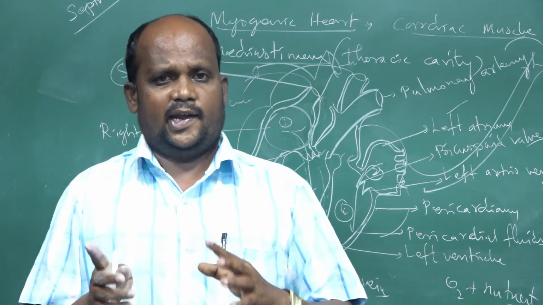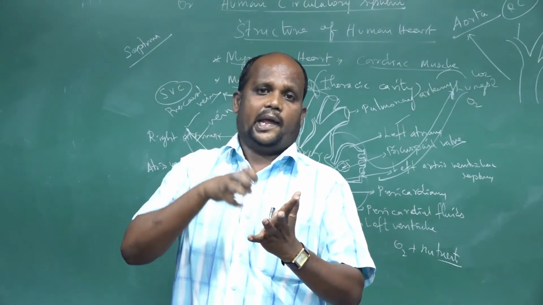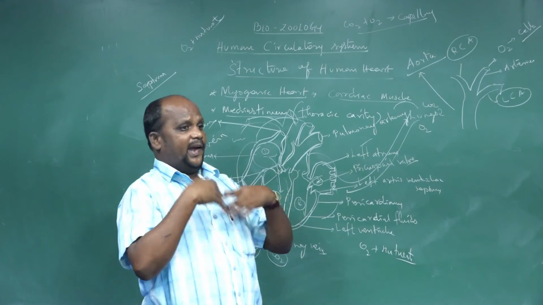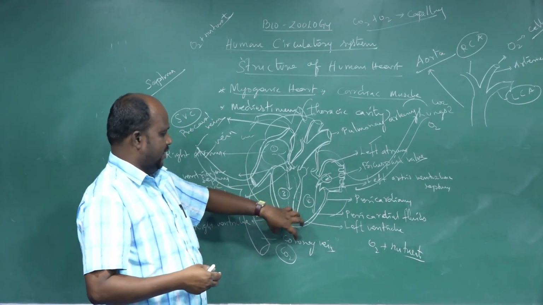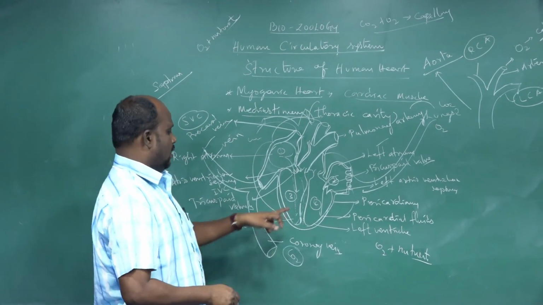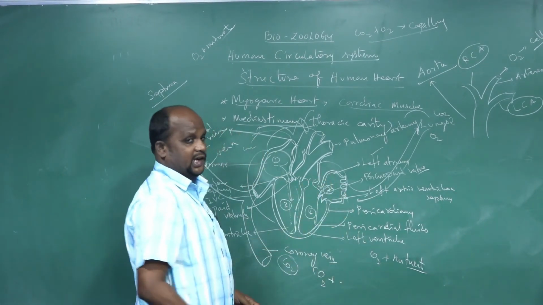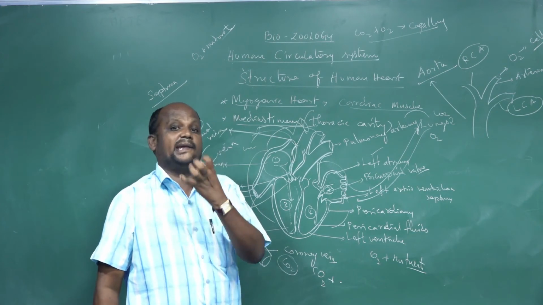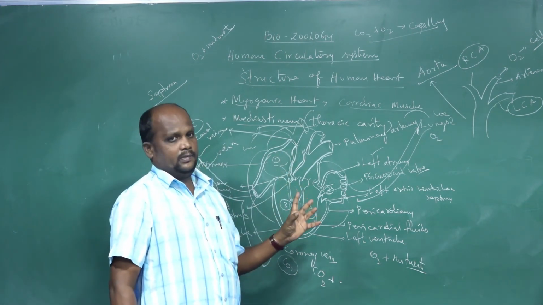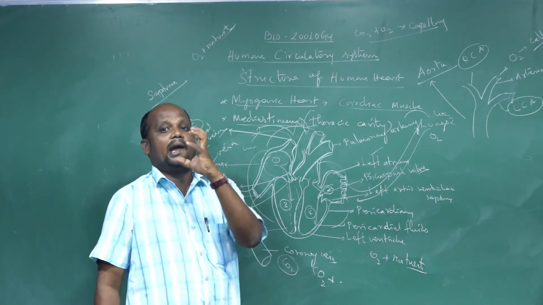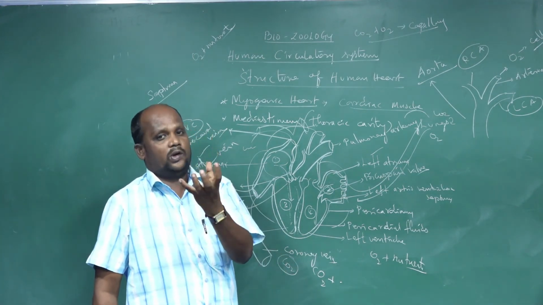Role of the coronary artery: heart muscles need oxygen, and nutrients are supplied by the coronary artery. The supplied particles are converted into energy. After that energy is used, the heart muscles form carbon dioxide and waste materials. Those waste materials are collected by the coronary vein.